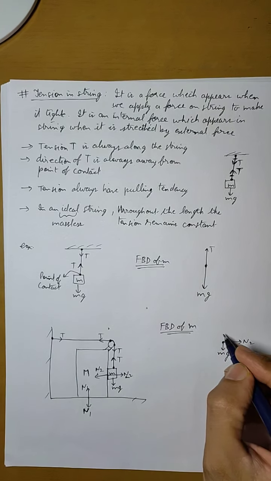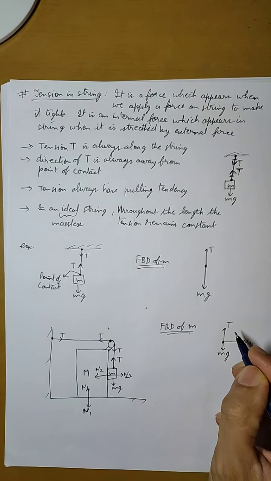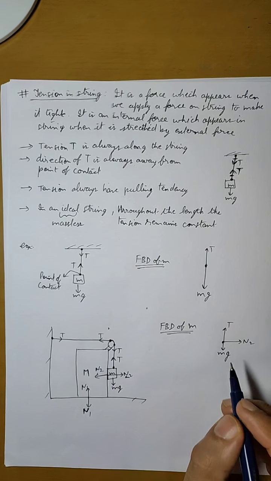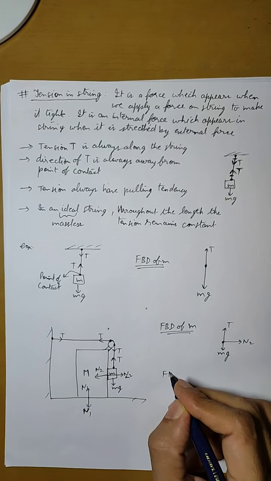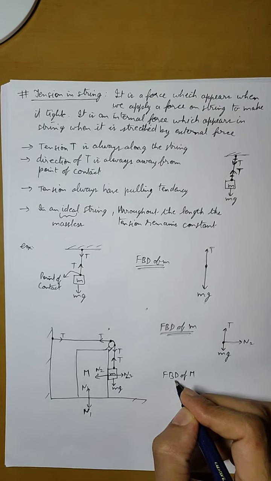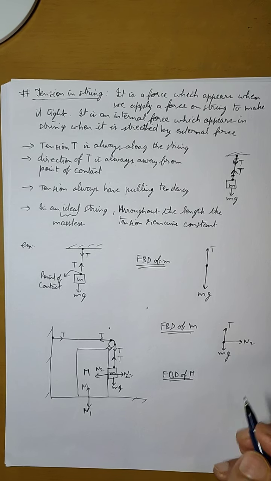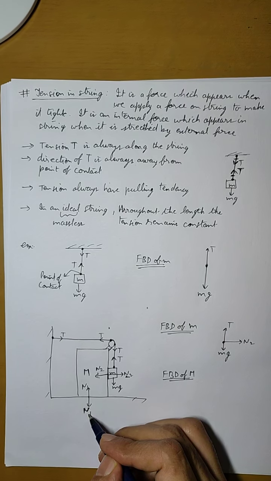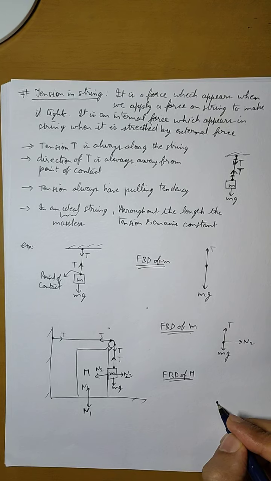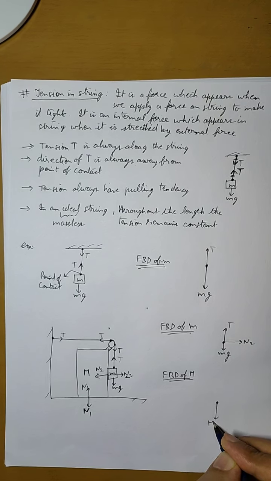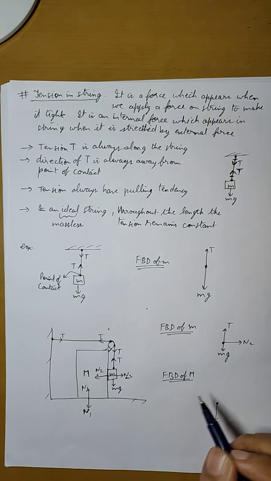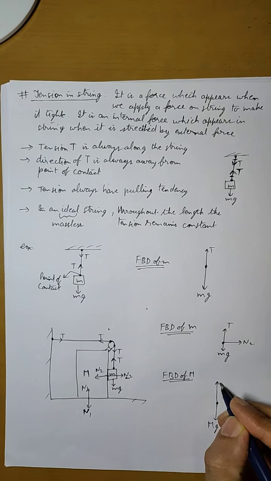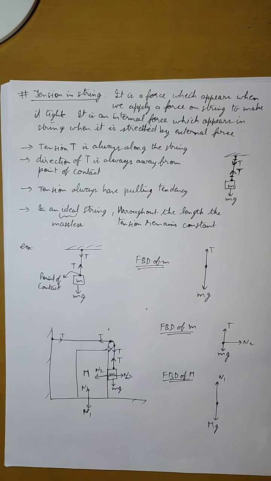Then there is tension in the upward direction. So this will be the direction of T. This will be the free body diagram of small m. Similarly, if we make the free body diagram of capital M, then there is N1 in the downward direction, this is capital Mg. So capital Mg in the downward direction, its reactionary force N1 is in the upward direction. So this will be N1.